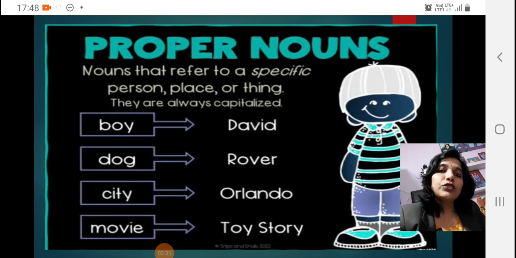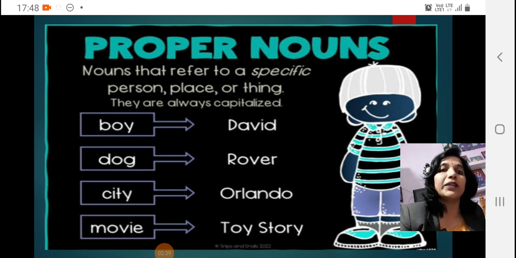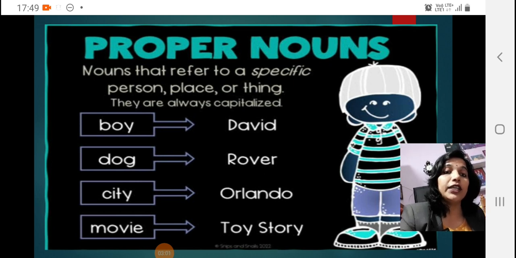Proper noun. Proper nouns are those nouns which give a name to a specific person, place, or thing. Likewise, you could see in the example, David is the name of a boy, so David is a proper noun. Rover is the name of a dog, so Rover is a proper noun. Orlando is the name of a city, so it's a proper noun. Toy Story is again the name of a movie. And one thing you can notice is that all these proper nouns start with a capital letter.